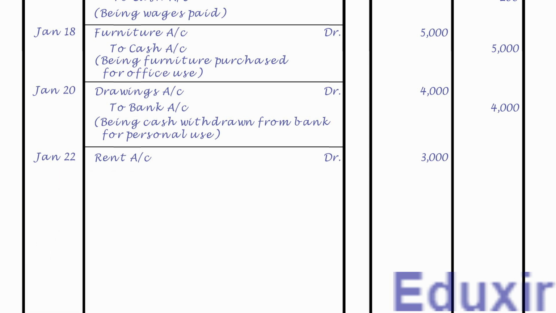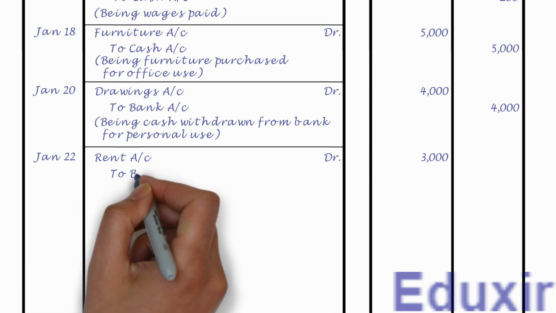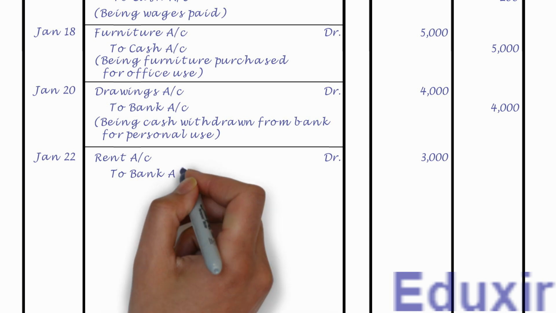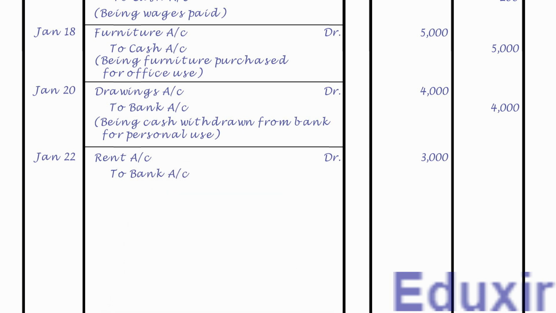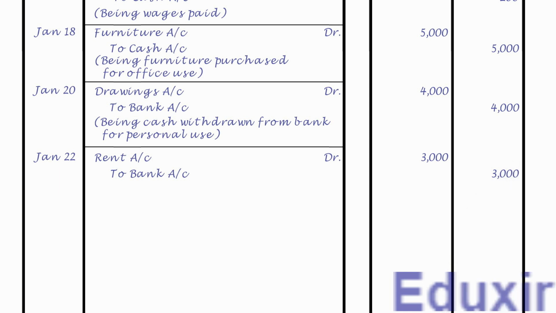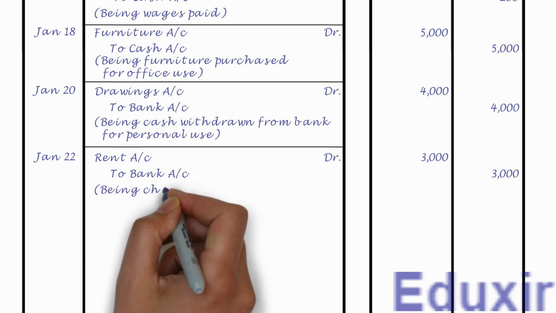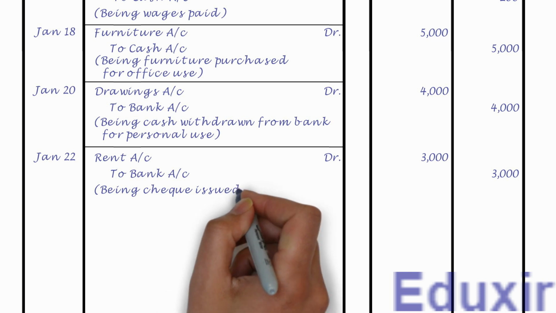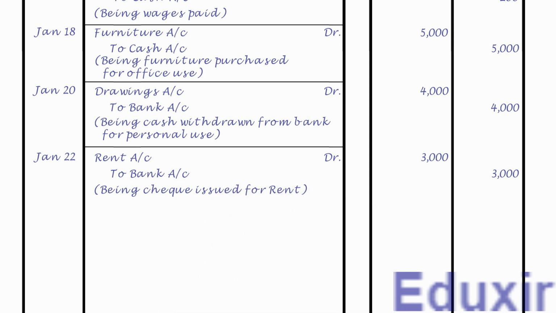Leaving a margin, let us now record the bank account as the credit entry. Let us also record the credit amount of 3000 rupees into the credit amount column. Let us now record the narration or description of this transaction, that is, being check issued for rent. Let us now draw a line to mark the completion of journalizing of this transaction. That completes the journalizing of this transaction. Let us now take up the next transaction.